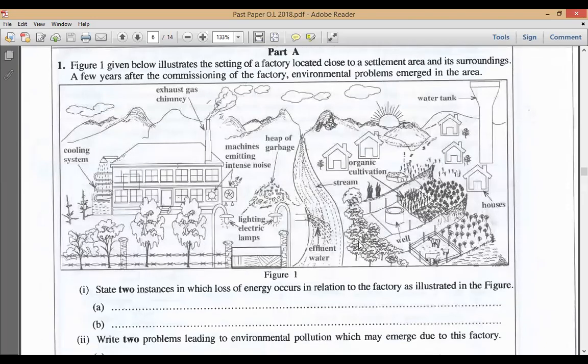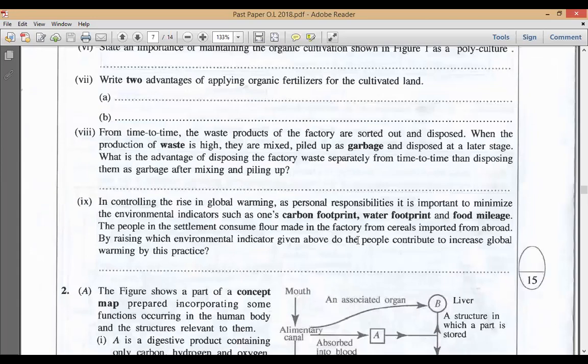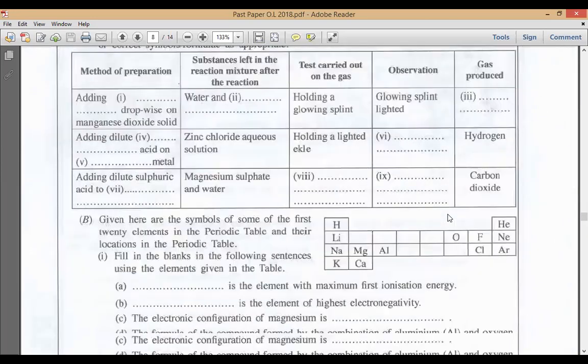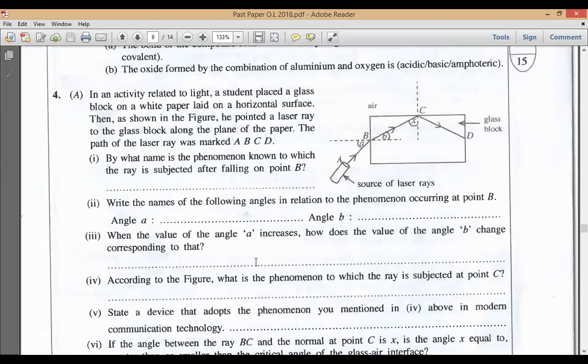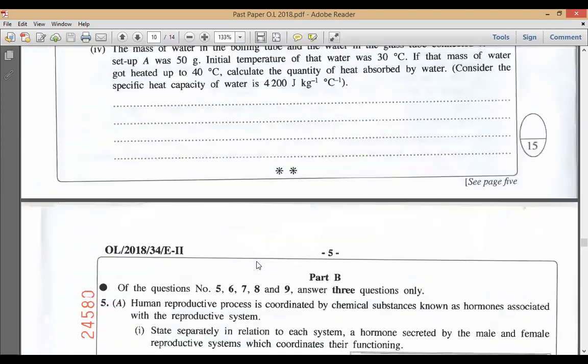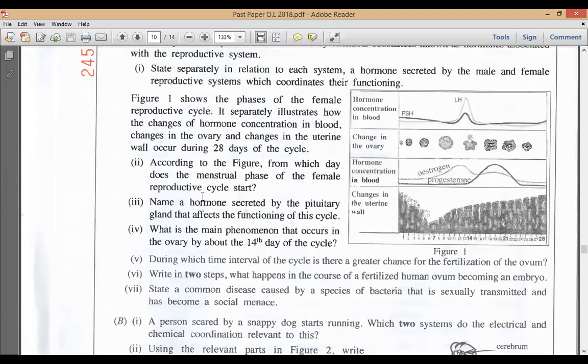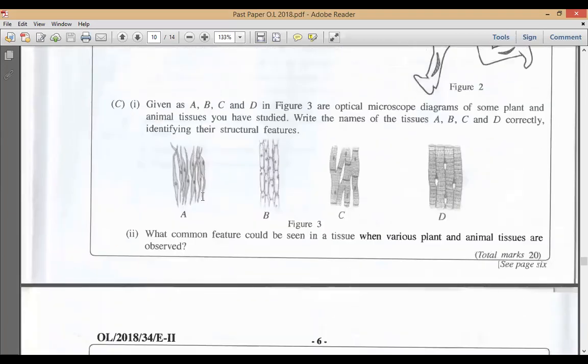Okay, so let's go on to the essay part. Now these are the 4 structured essays. Everything should be answered on the paper itself, right? And the next one, part B. You can see of the questions 5, 6, 7, 8, 9, answer 3 questions only. You can answer 3 questions out of these 5 questions.